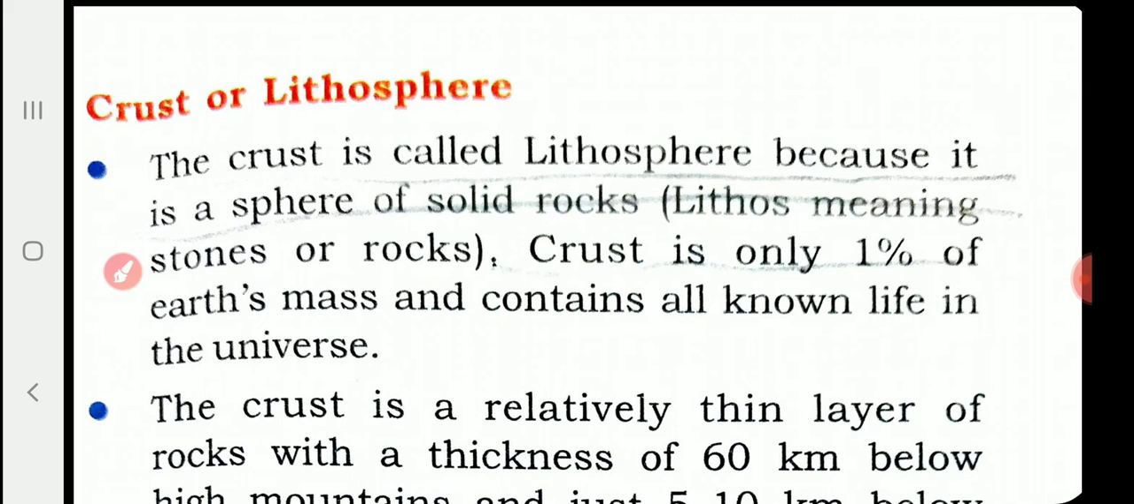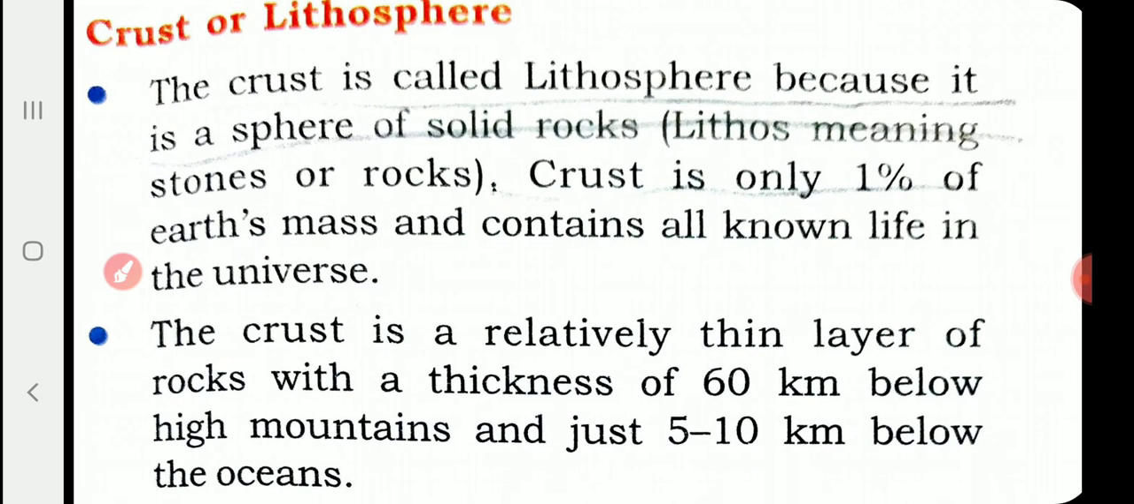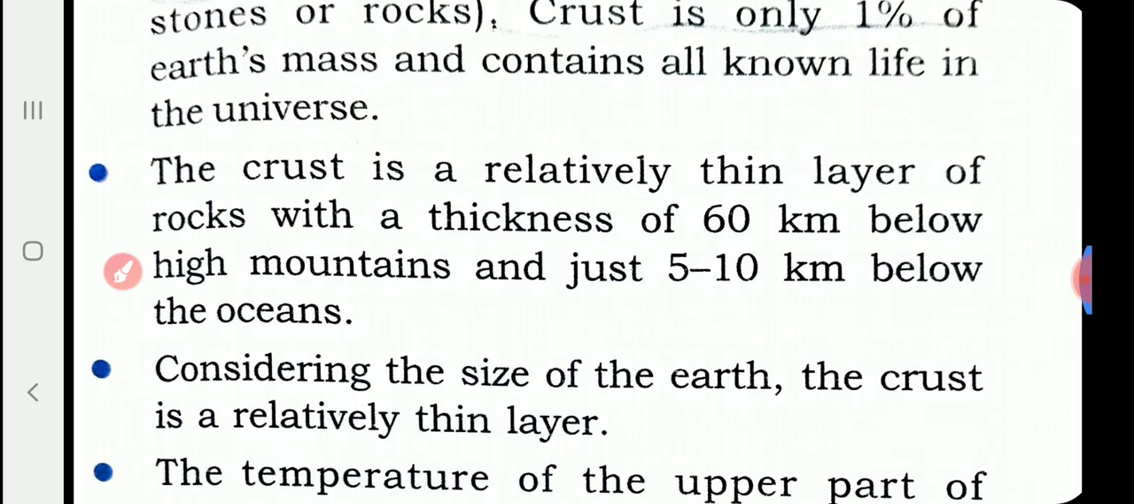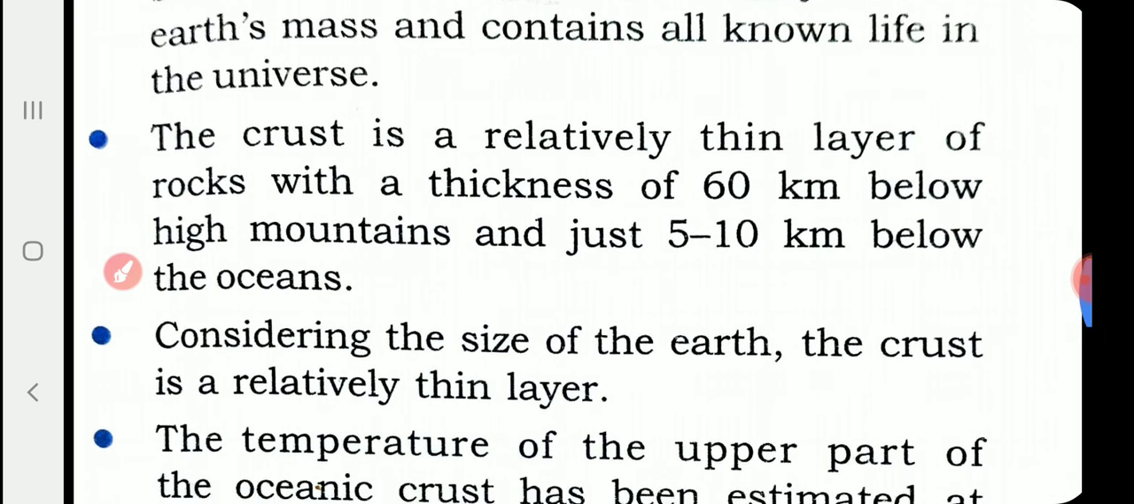The outermost layer of the earth is known as crust. It has got three layers: lithosphere, hydrosphere, and atmosphere. The crust is called lithosphere because it is a sphere of solid rocks. Crust is only 1% of the earth's mass and contains all known life in the universe. All the life in the universe lives in the crust.